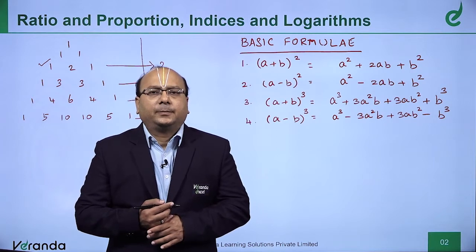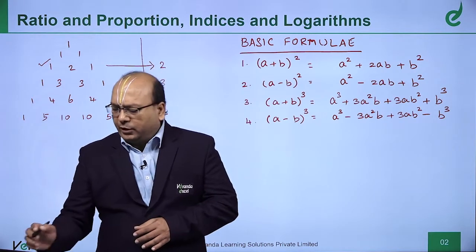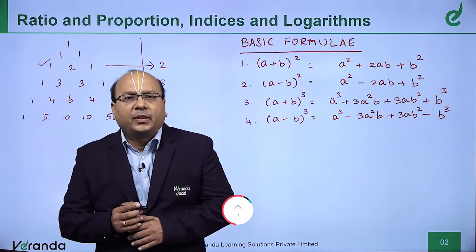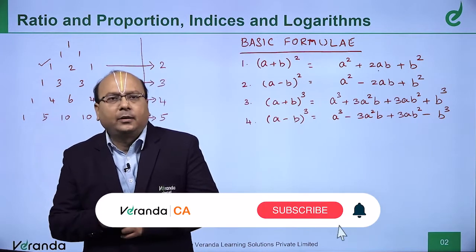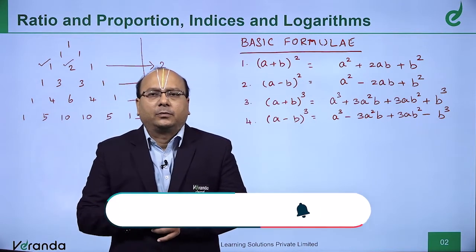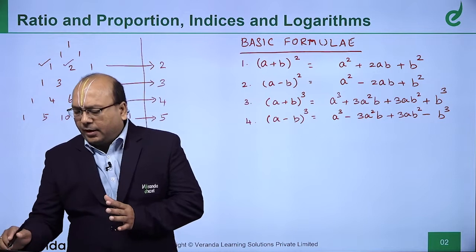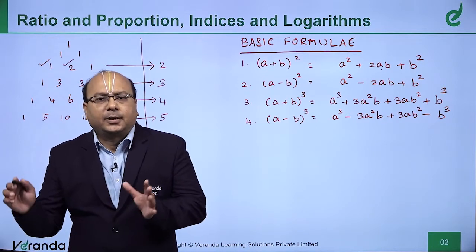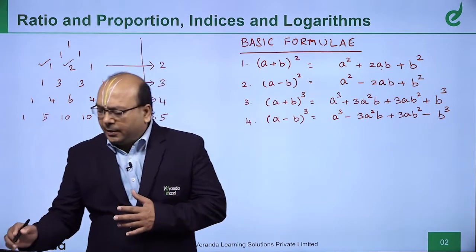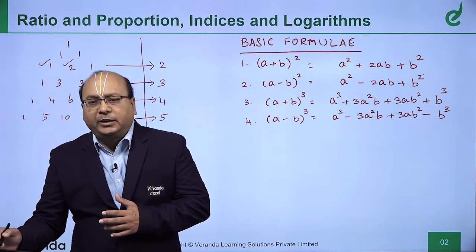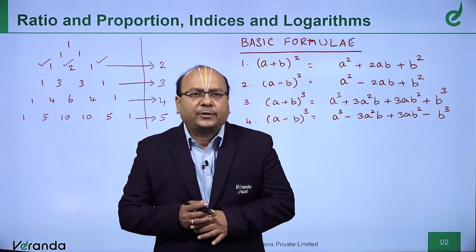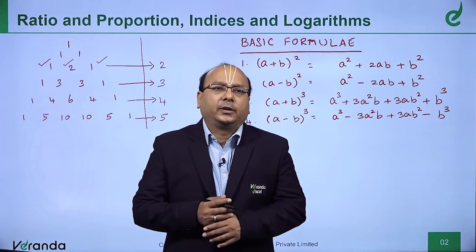Plus, what you do: first you wrote a², isn't it? Cut 1 power from a², you get a. Give that power to b, so ab. Add the coefficient to ab. Now go to the next term. I have a here, right? Cut one power from a, so that becomes 0. Add that power to b; b's power was already 1, so b². You need to add the coefficient 1 here. So I would say a² + 2ab + b².